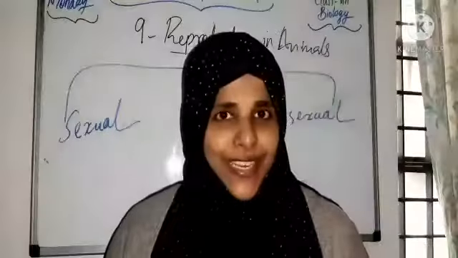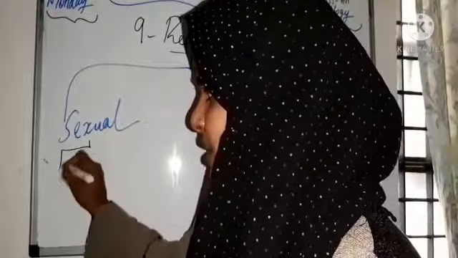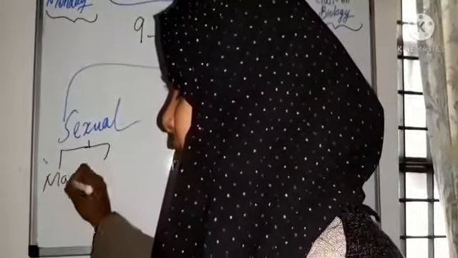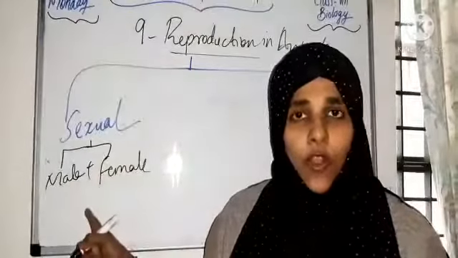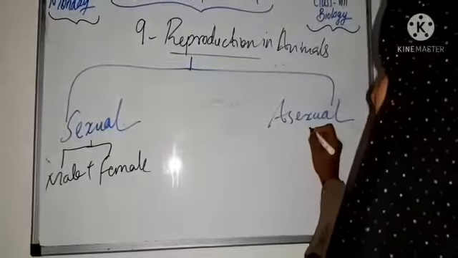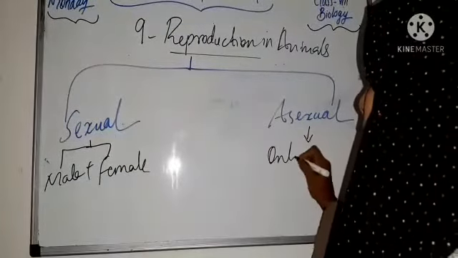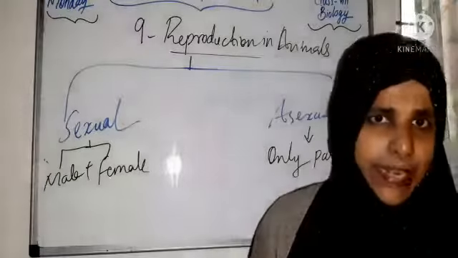Students, two parents are involved in sexual reproduction, male and female parents. Both are involved in sexual reproduction. But in asexual reproduction, only one parent is involved. Clear, all of you?